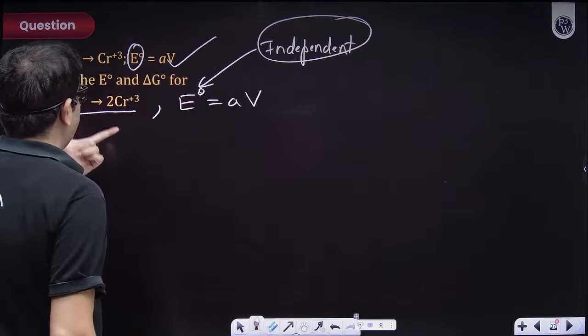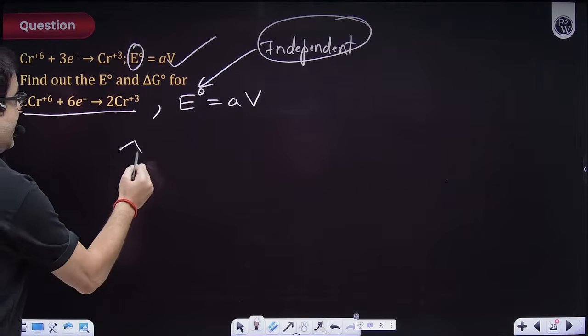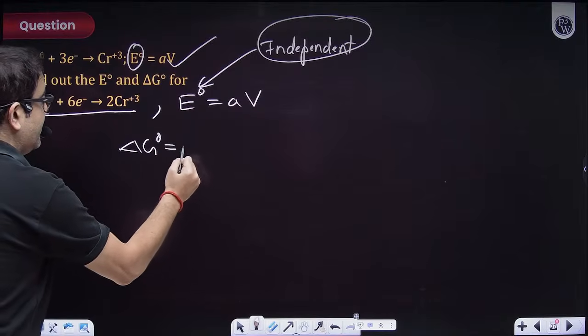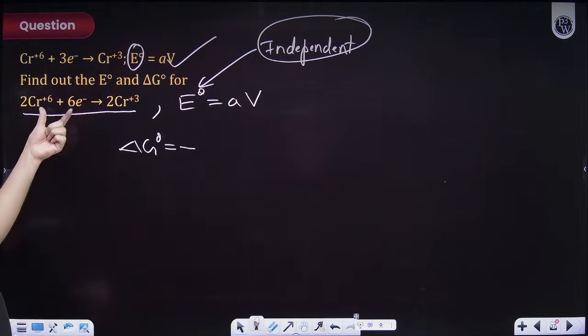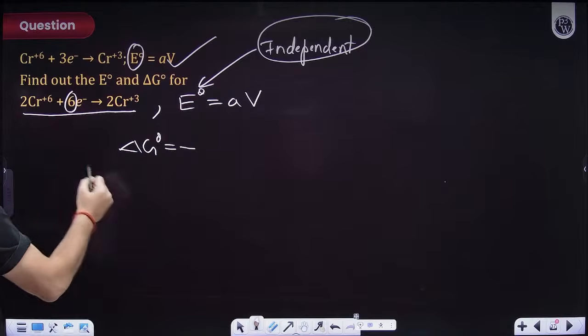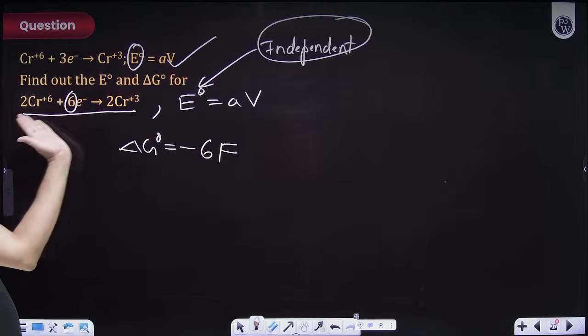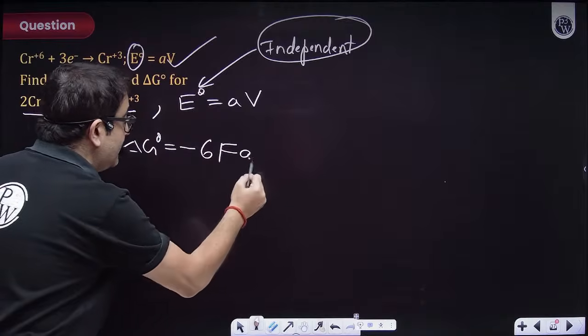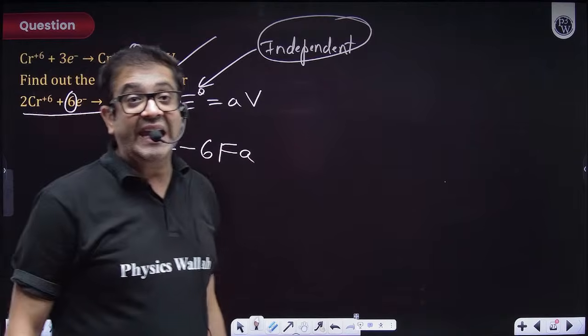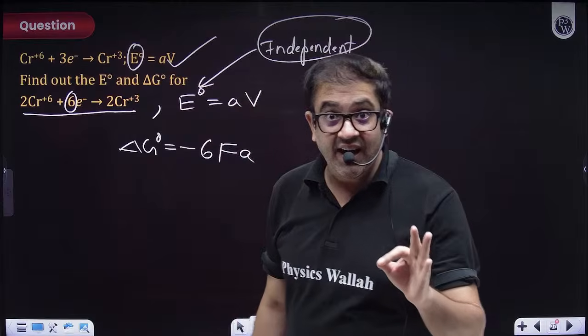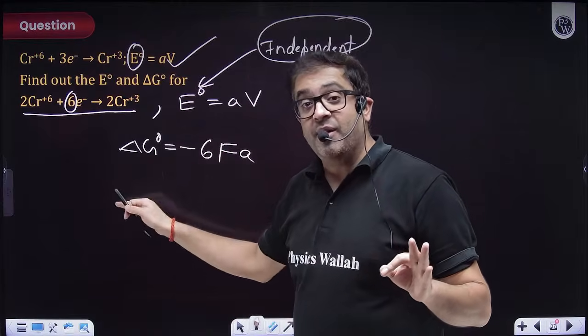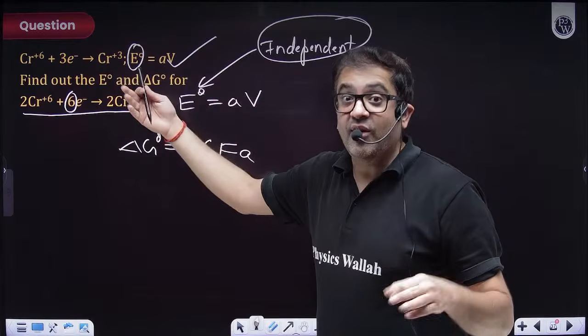So delta G naught for this reaction will be minus nFE naught. Now the number of electrons transferred is 6, so it's minus 6 F into E naught. Now E naught of this is again A, so this will be minus 6AF. I hope you get this idea that delta G depends upon amount, while E naught is independent.